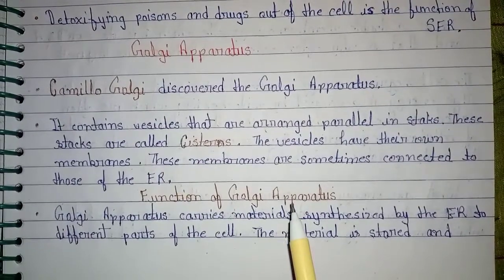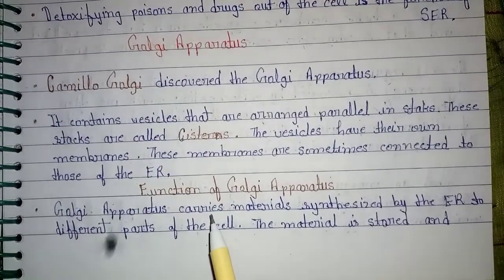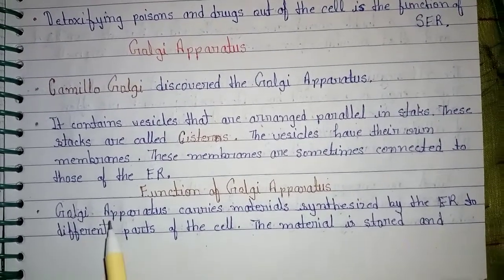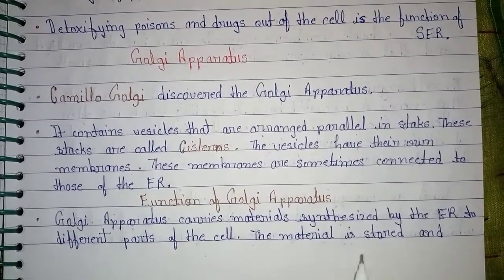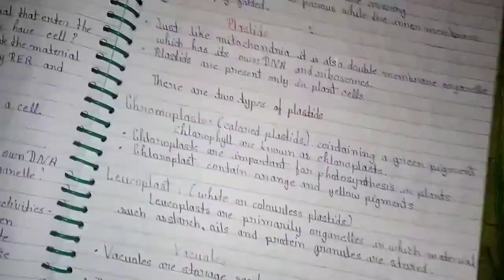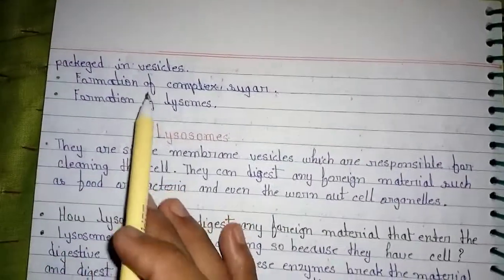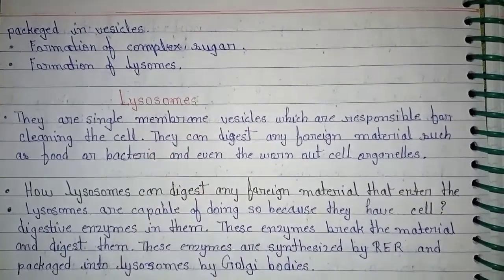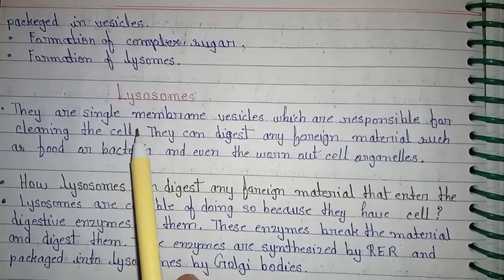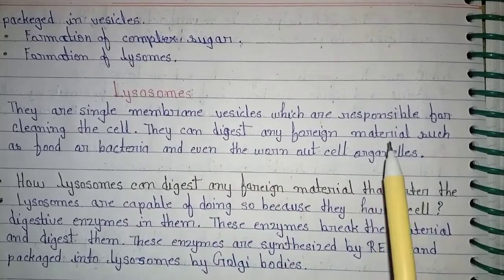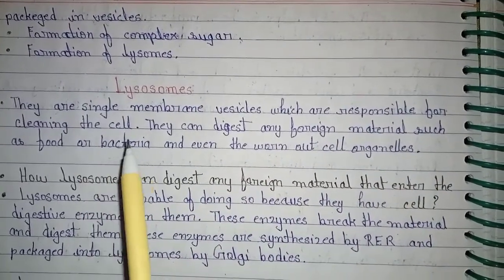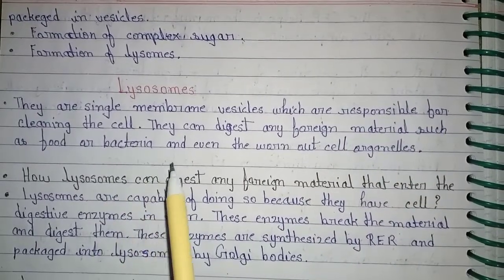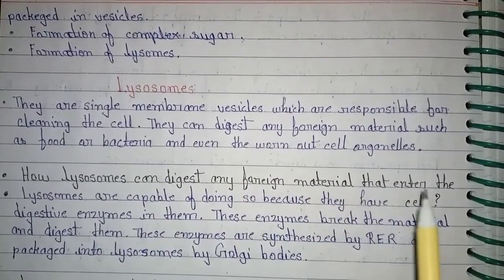Functions of Golgi apparatus. Golgi apparatus carries material which is synthesized by the endoplasmic reticulum to different parts of the cell. The material is stored and packed in vesicles. Formation of complex sugar. Formation of lysosomes. They are single membrane vesicles which are responsible for cleaning the cell. They can digest any foreign material such as food or bacteria and even the worn out cell organelles.